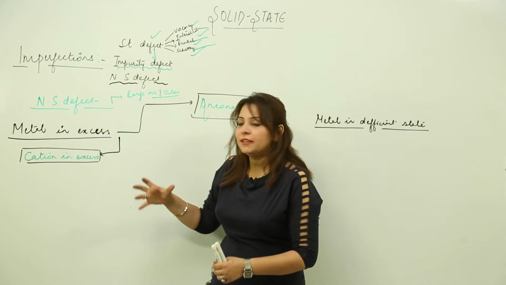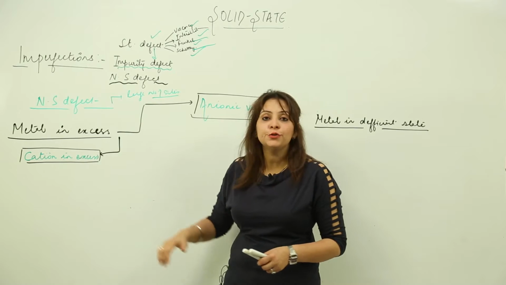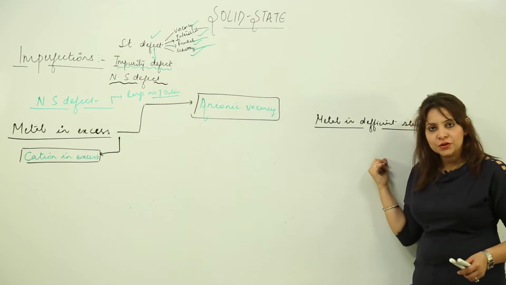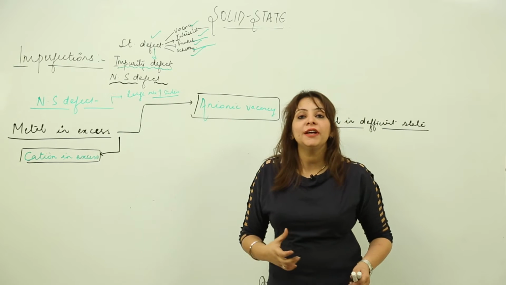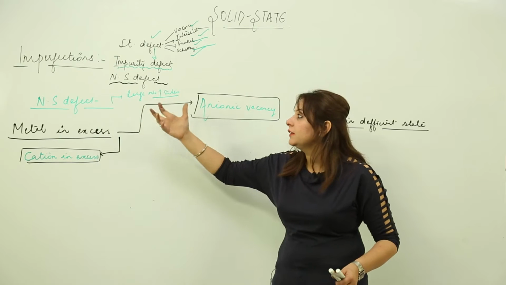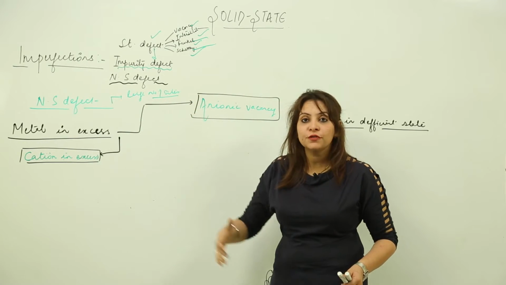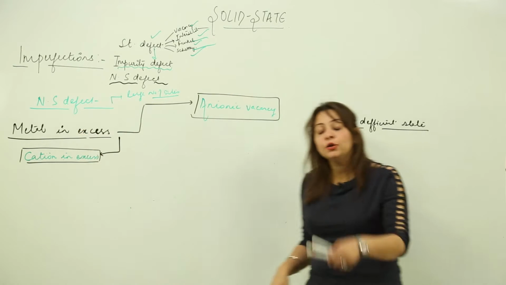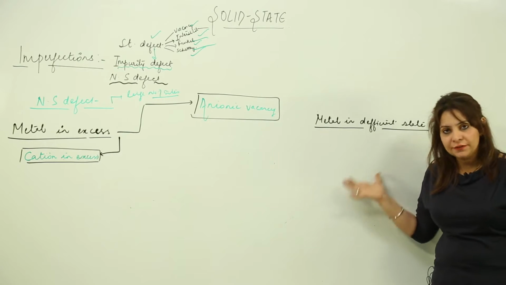As far as its subtypes are concerned, non-stoichiometric defect is divided into two categories. One is metal in excess, the other is metal in deficiency. So what are the reasons that we get to see the defects or the irregularities occurring at a large number of sites? When the metal is in excess, we have a state like this, and we also have a state where the metal is deficient in nature.